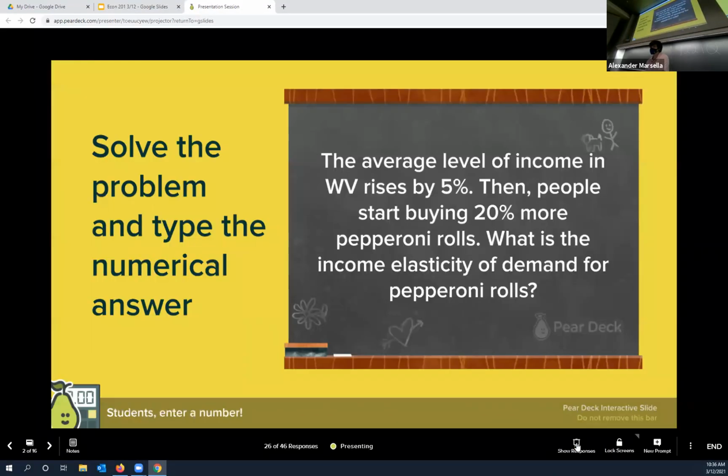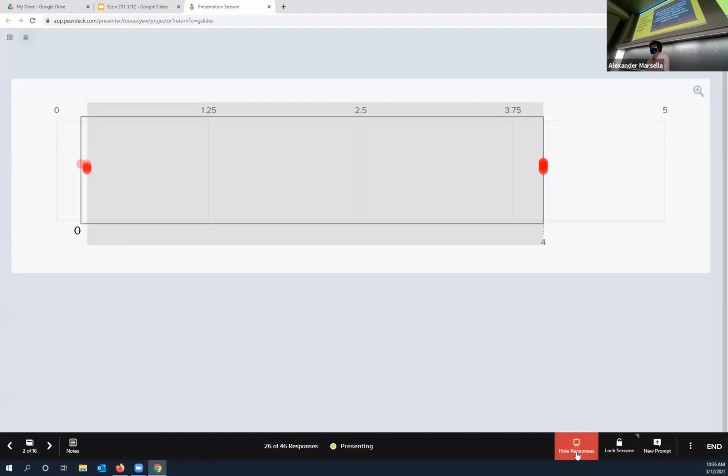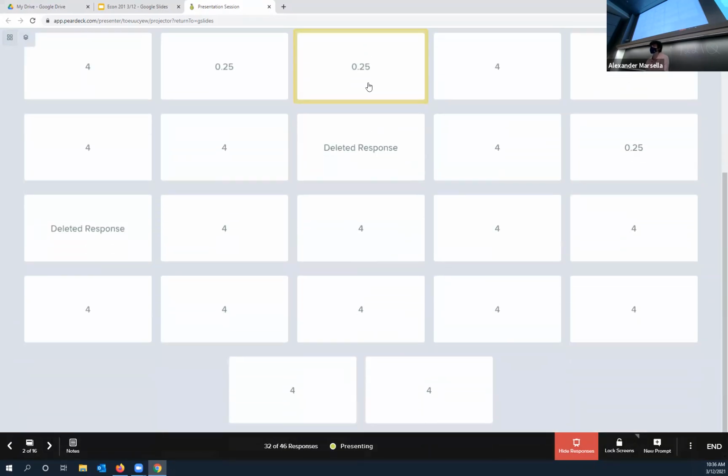Okay, so remember, average level of income rises by 5%. Demand for something goes up by 20%. 20 divided by 5 is 4. Nice. So some of you just had it upside down. The reason I did this is just to see if that might happen. Just be careful.